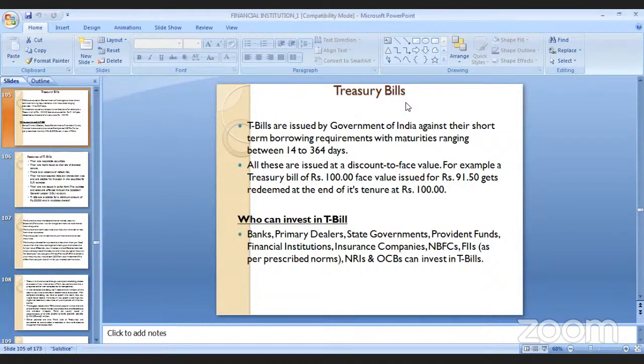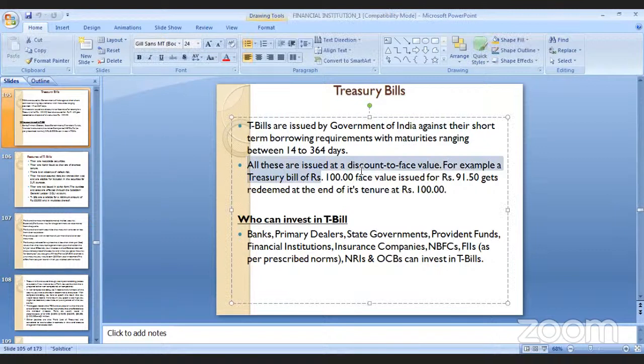I have already explained that to you, and I will share the notes today. You can see how the discount, if you look at this particular point, how the discount on face value is being calculated, that is written over here.